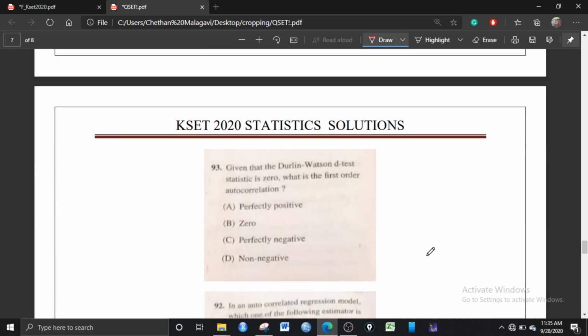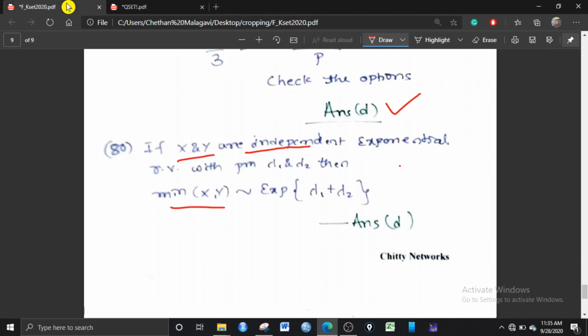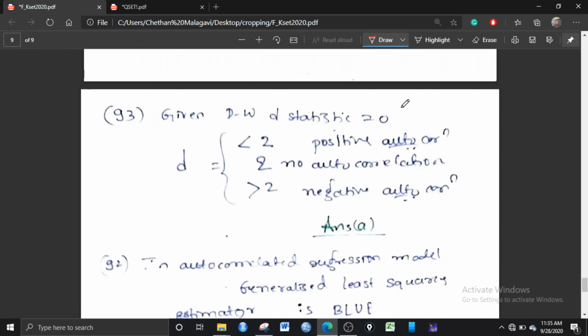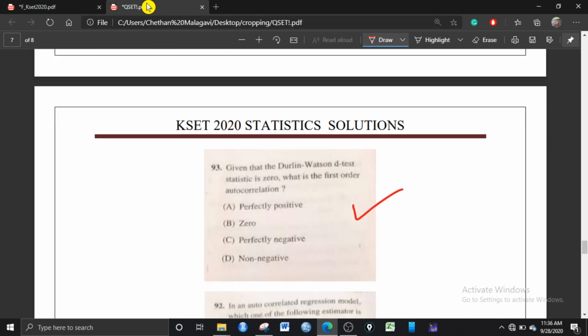Question number 93. Given that the Durbin-Watson D statistic is 0, what is the first order autocorrelation? It's also a straightforward concept based question. If you know the concept, you can solve it easily. The range of the D statistic is 0 to 4. If D is exactly equal to 0, then there is perfect autocorrelation. If D is less than 2, that is positive autocorrelation. If D is greater than 2, then it is negative autocorrelation. And what he has asked is D equals 0. It means answer A, that is perfectly positive.